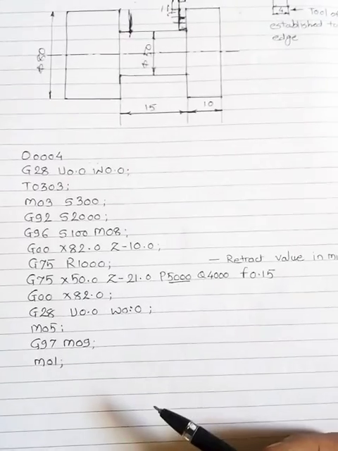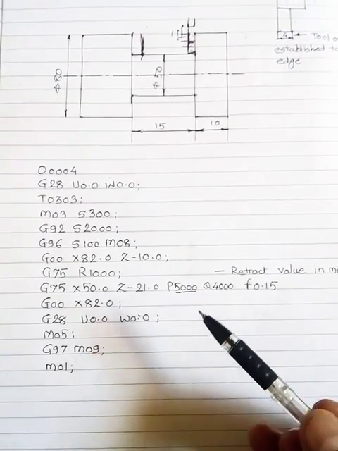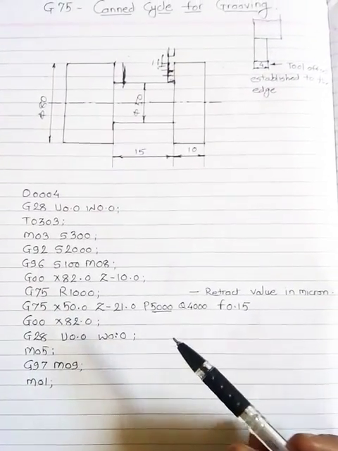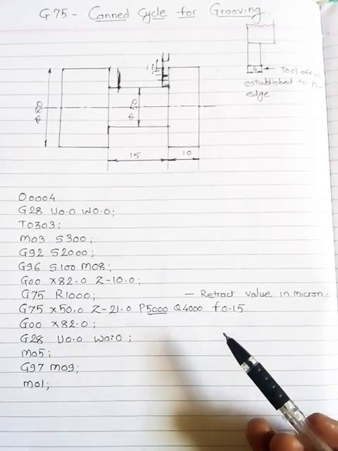So in this way we can prepare a part program with a CAN cycle G75 for grooving.